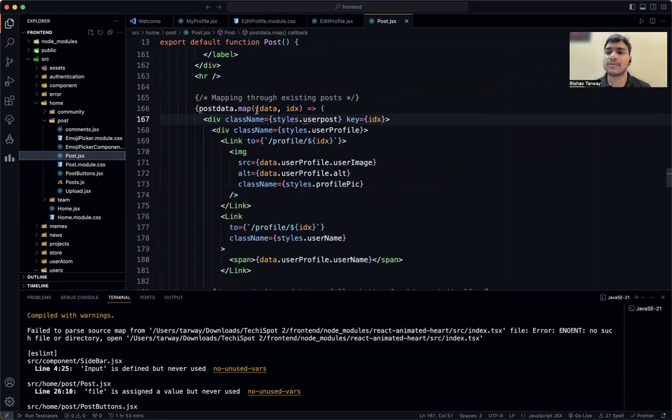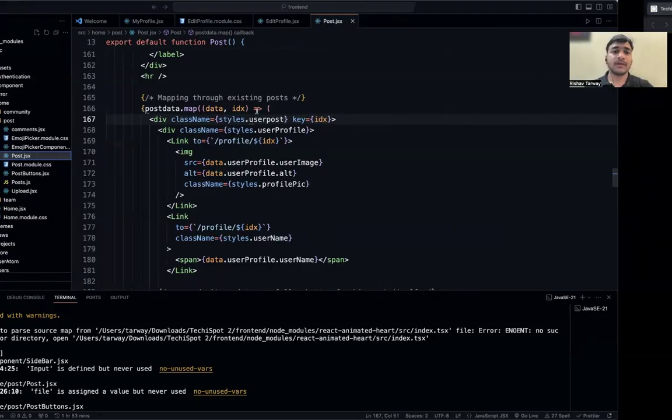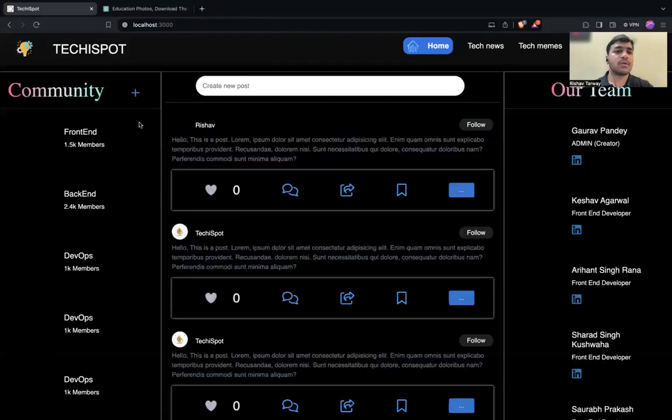So the functionality we have to implement is that all the posts that have been added by that particular person should be editable, and once the user edits a particular post, only that post should get rendered and changed, not other posts. So let me show you what I was talking about.